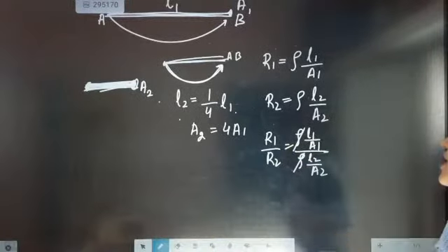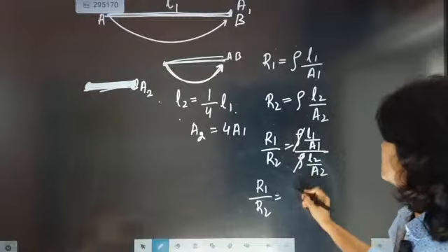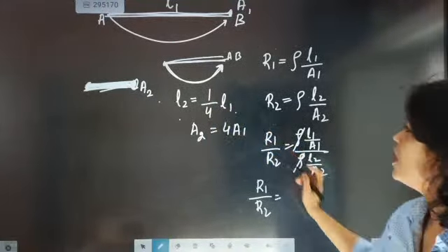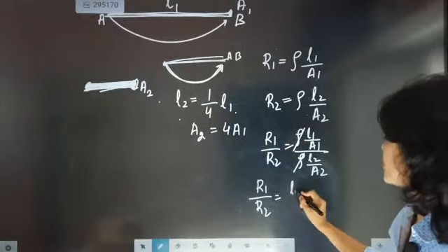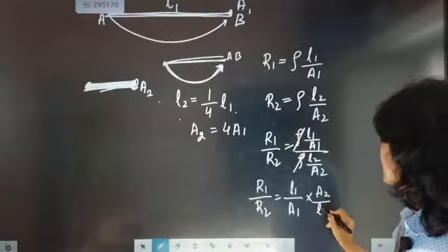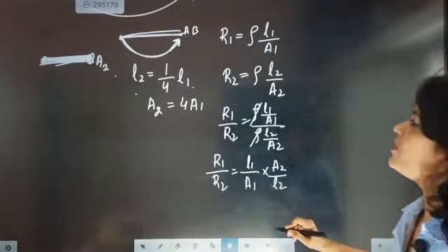So this and this will get cancelled. So R1 by R2 will be equal to L1. I'm just writing the L1 value exactly like this. I'm not going to touch this one. L1 by A1 equal to A2 by L2 is coming. Now L1 we don't know, so we are keeping it as it is.